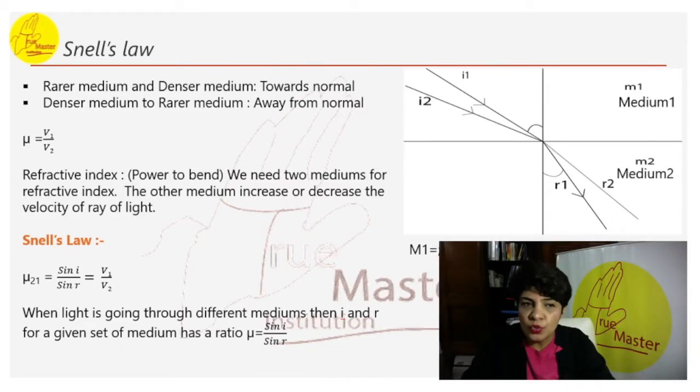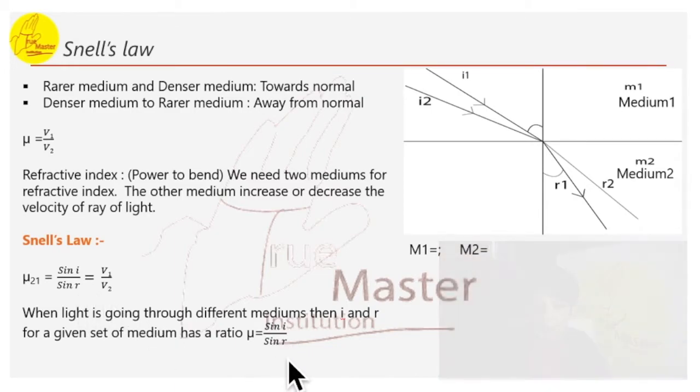We have two laws of refraction of light. First, the incident ray, the refracted ray and the normal to the interface, all three lie in the same plane at the time of incidence. The second law of refraction is called Snell's law. This is the ratio of sin i by sin r. So here we can say mu equals sin i by sin r.